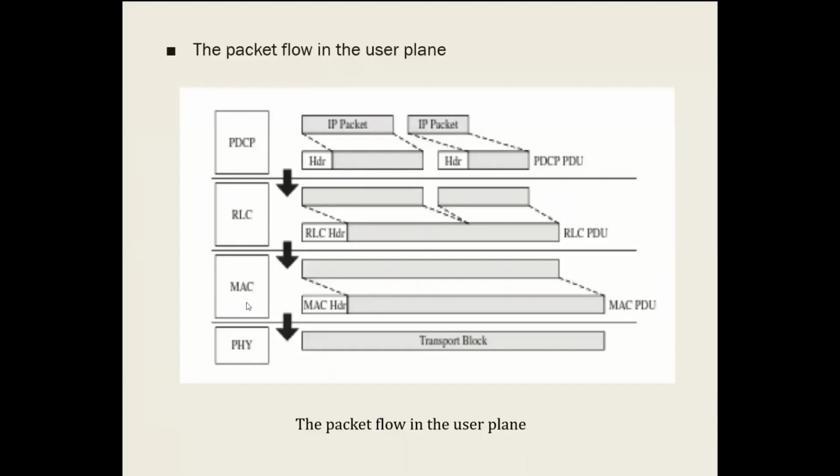In the MAC layer, we find the MAC protocol. This MAC protocol takes this RLC PDU and adds a header. That header file we call the MAC header file. The entire PDU is now called the MAC PDU. Now your PDU is ready to transmit over the physical layer. This entire MAC PDU will be transmitted over the physical layer and it is called a transport block.